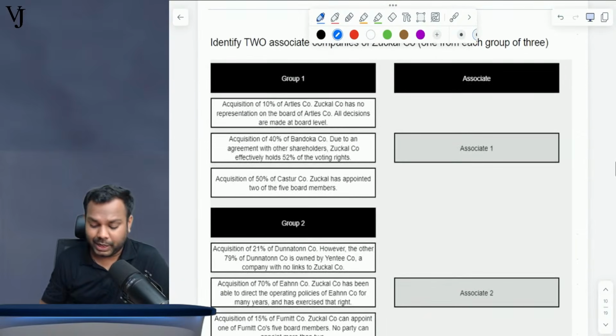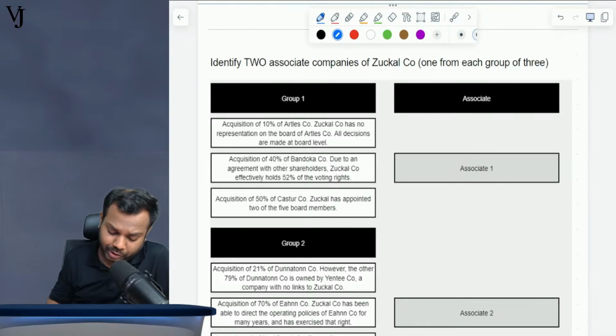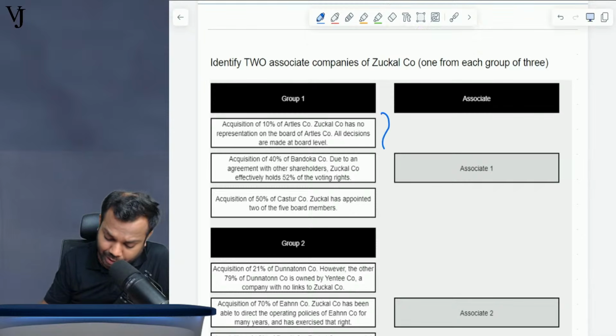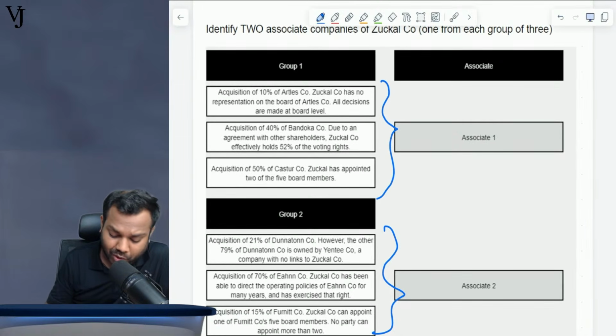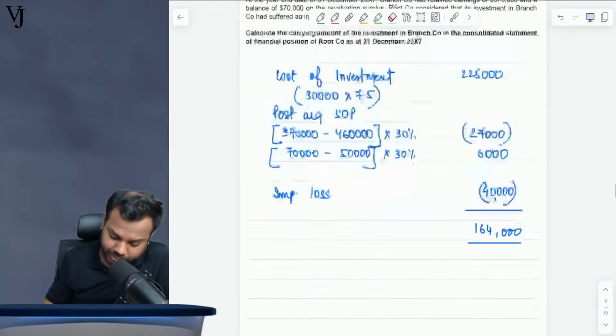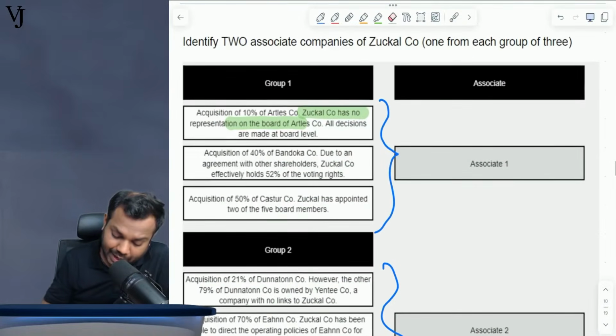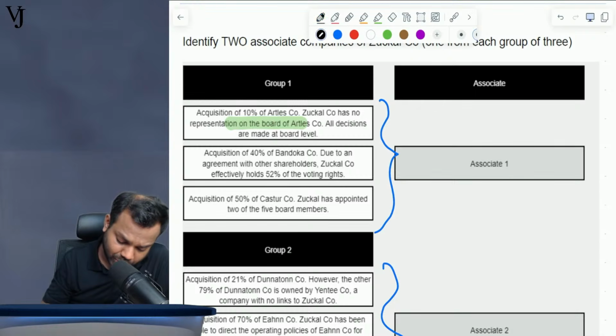Now, two associate companies. Identify out of these groups: you have to identify one associate company from this group and one associate company from this group. You have to identify one associate company from each of these. So let us understand. Acquisition of 10% of Artels by Zakal company, which has no representation on the board. Is it an associate? No, it is not an associate.